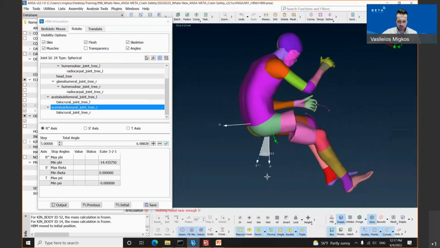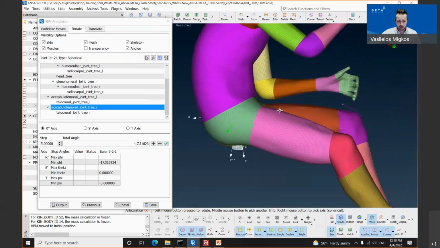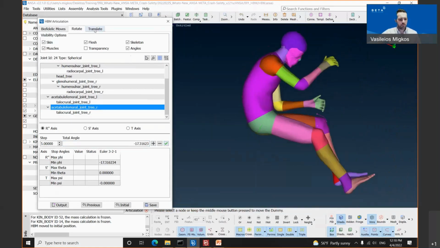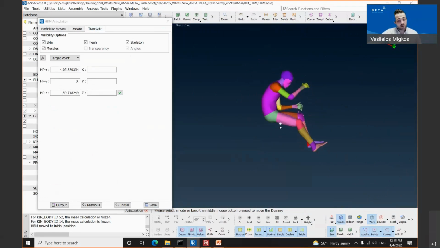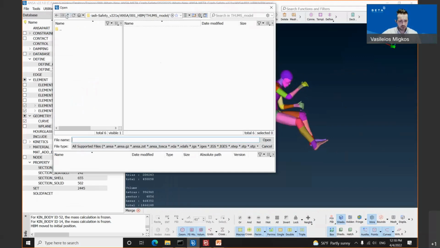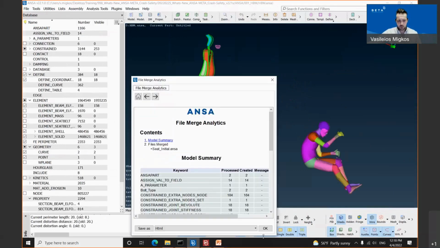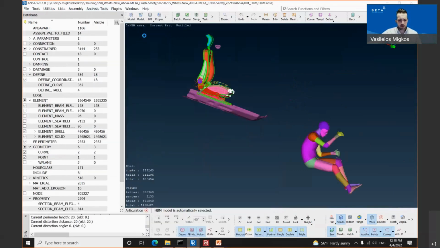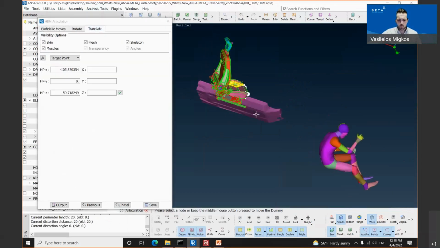Let's say that we will move this to -17. As you can see, the morphing takes part, and at the end, we have a perfect result. Apart from this, we have also the translate tab, where the user can translate the human body model in space. He can move the human body model in the space. Let's open up also a sheet in order to do this translation. We need to open up again the human body model articulation window. We will click on the translate tab and we will select one of the two options.